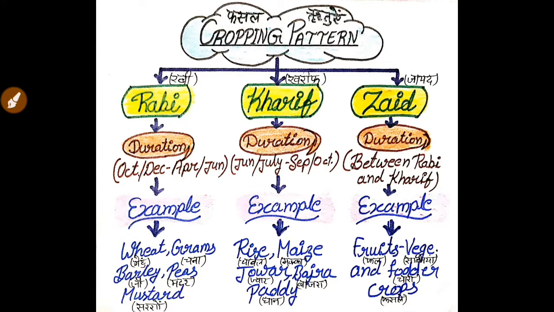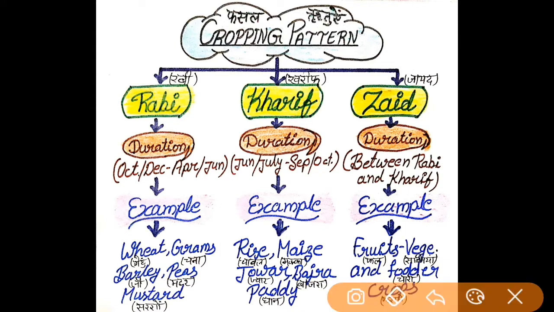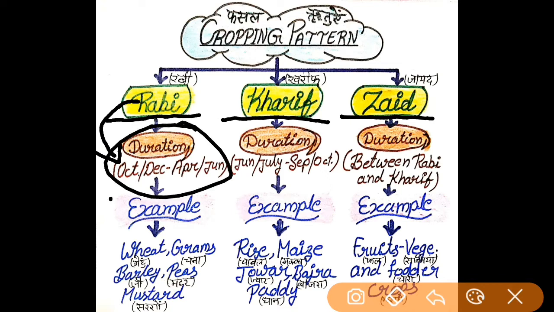Now go to the next topic. Our next topic is cropping pattern. The cropping pattern in India is divided into three cropping seasons. First, Rabi season, second is Kharif season, and the third is Zaid season. First of all we will take a look at the duration of each season. Start with Rabi. The duration of Rabi season is from October-December to April-June. This is the duration of winter, that's why this is also known as the winter season.